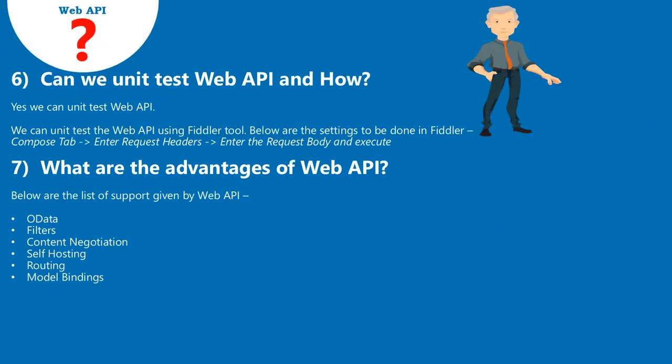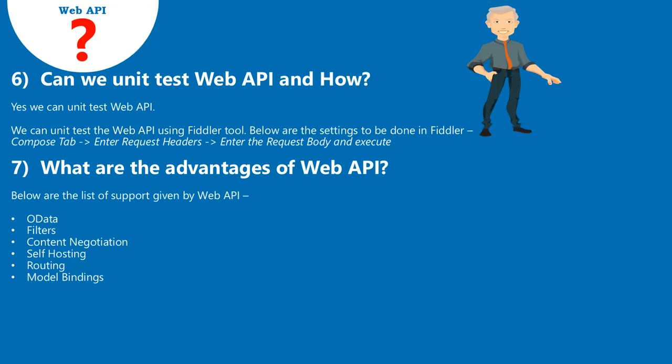6. Can we unit test Web API and how? Yes, we can unit test Web API. We can unit test the Web API using the Fiddler tool. Below are the settings to be done in Fiddler. Compose tab, enter request headers, enter the request body and execute.